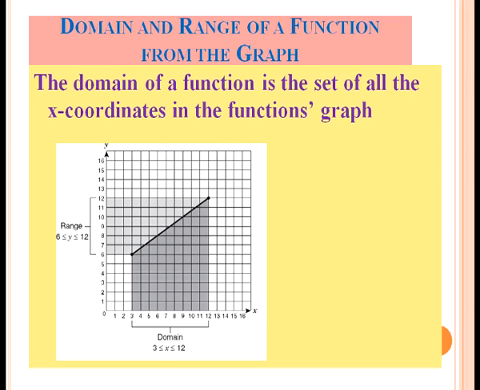Now, we will discuss how we can identify the domain and range of a function from the graph. The domain of a function is the set of all x coordinates of the function in the graph. You see in this graph, the domain, that is the first element, that is the x coordinates, are from 3 to 12. So, we can say the domain is from 3 to 12 and the range, that is the y coordinates, are from 6 to 12.